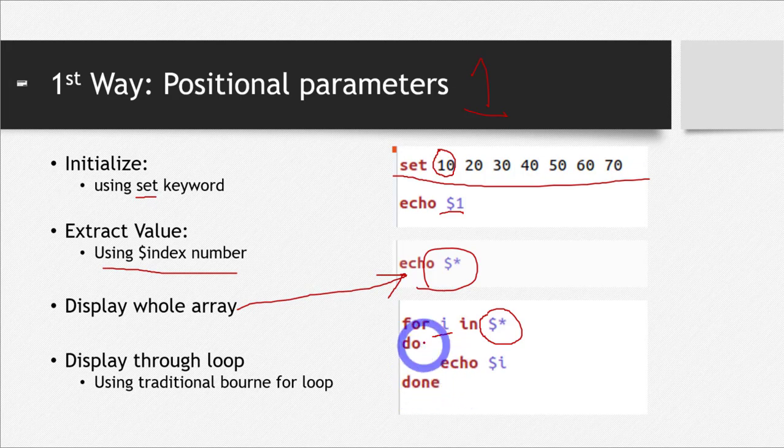So what will happen is, this loop will run as long as there are elements in this array. That means if this array has 7 elements, for example here you can see that this array has 7 elements, the positional parameters are 7. So this loop will run 7 times, and every time this loop runs, one element is placed in the variable I. For the first iteration, $I will have 10. When this loop runs for the second time, $I will have 20, and so on. Okay, let's move on.